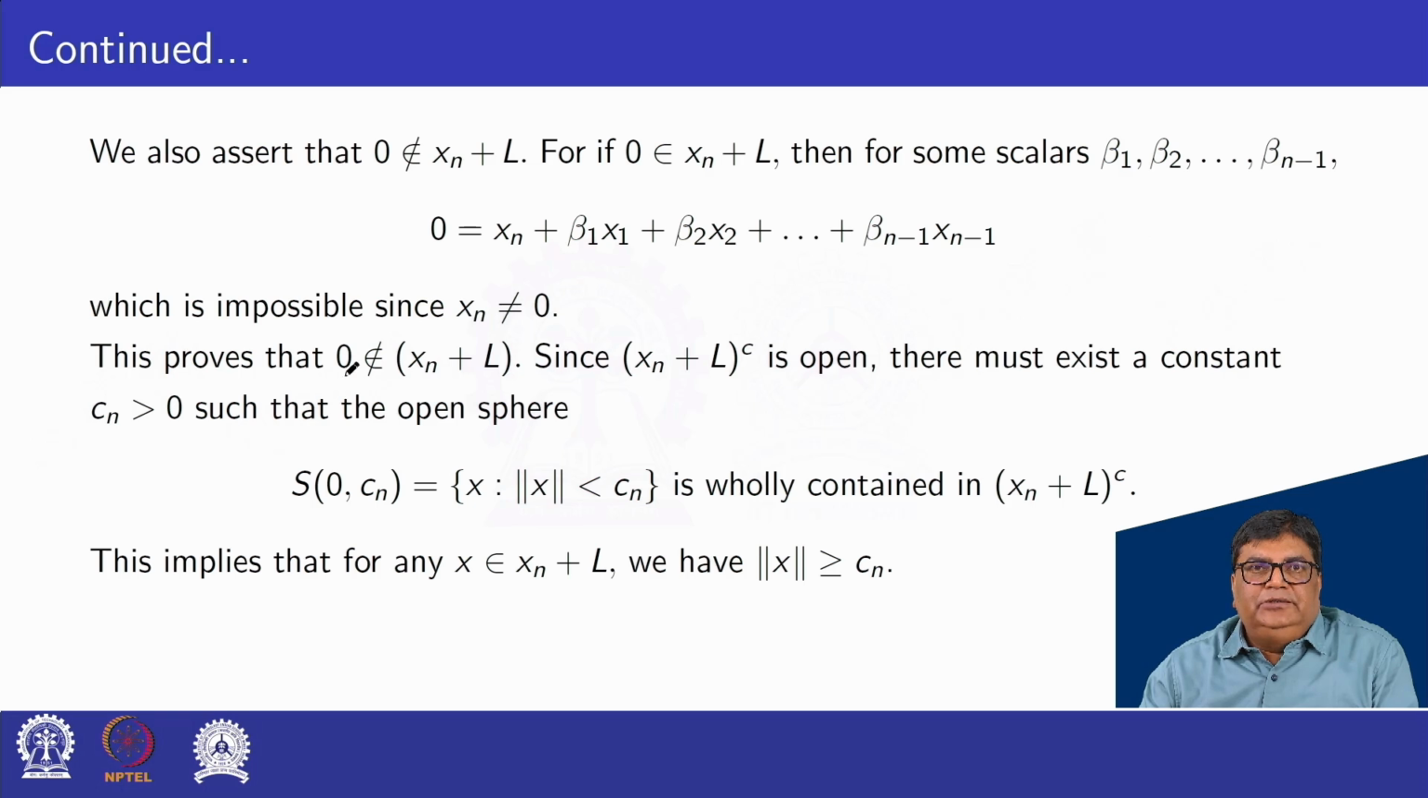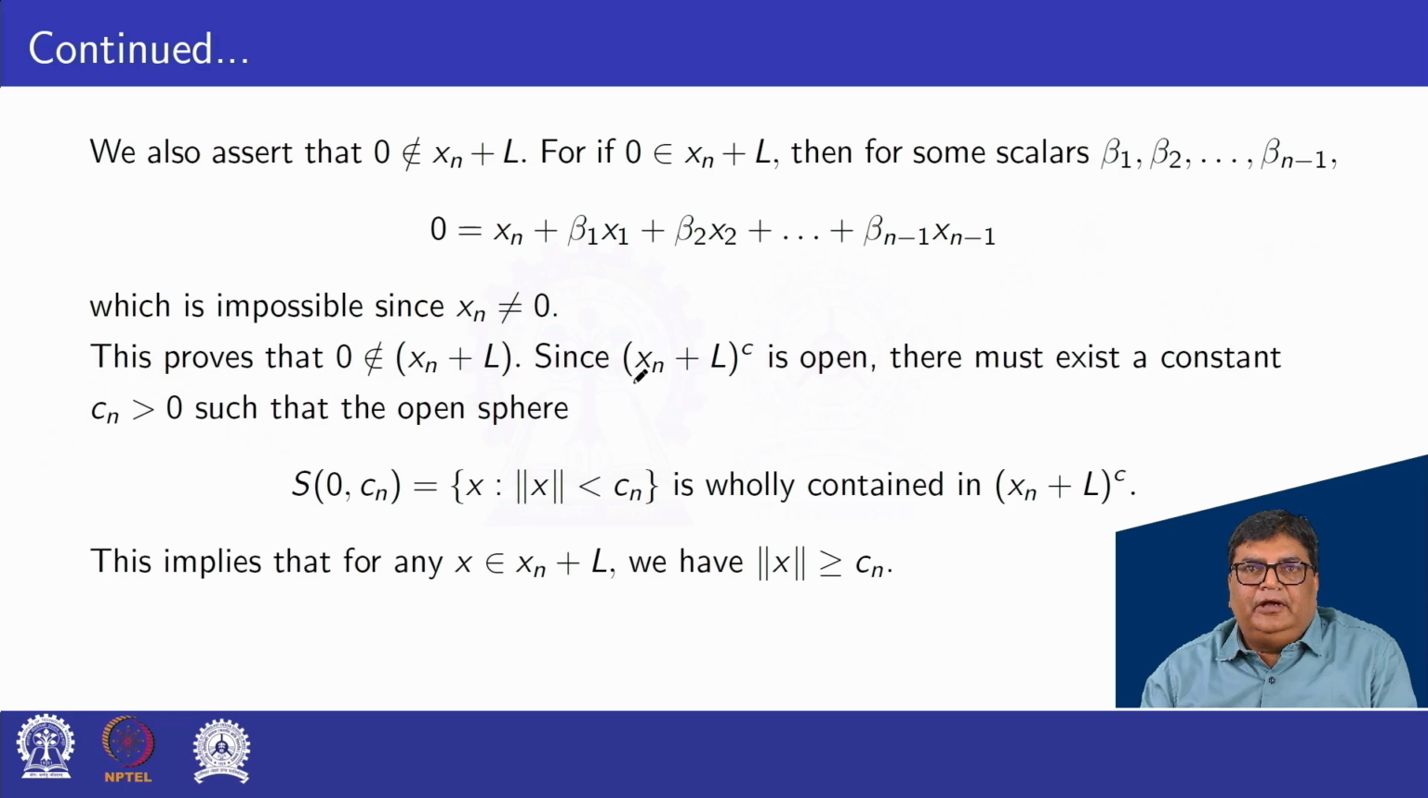This proves that 0 is not an element of xn plus L, because here 0 is this one, so xn is equal to minus of this. Okay, so this proves that 0 is not an element of xn plus L.